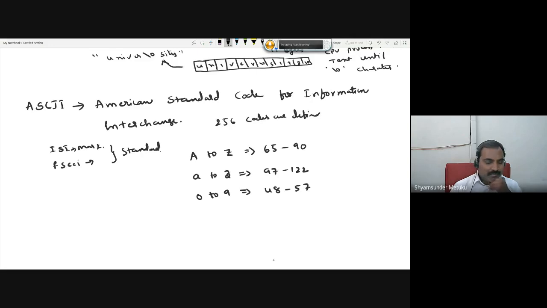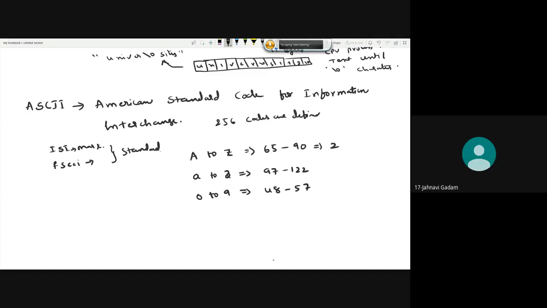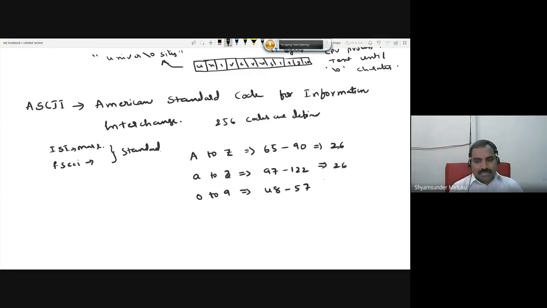Whenever you type your message in your WhatsApp, or the message you want to send from the mobile, the text I'm talking about, do you use any group of letters other than this, or a more widely used one? I think it should be small a to small z, or capital A to capital Z, or 0 to 9. Yes or no? Is it clear? Yes, sir. 26, 26, 10.